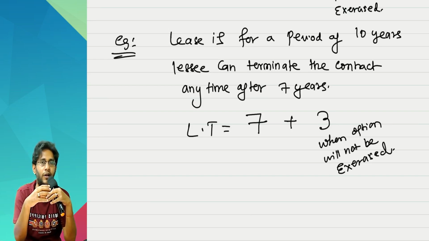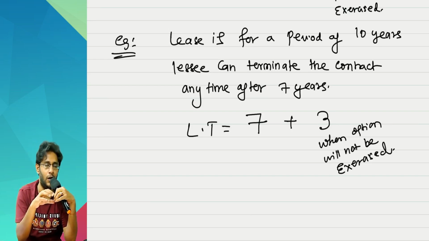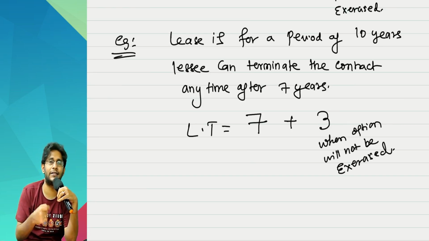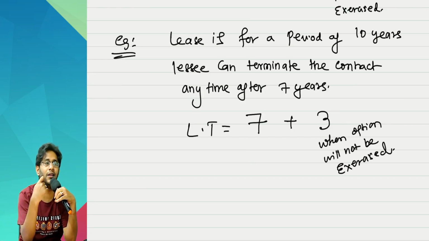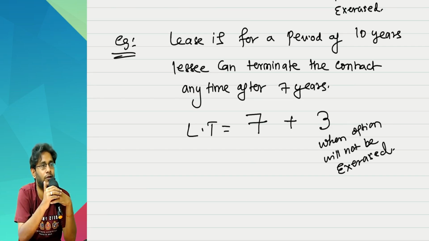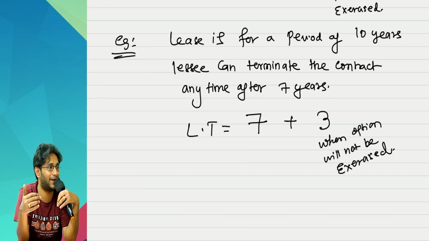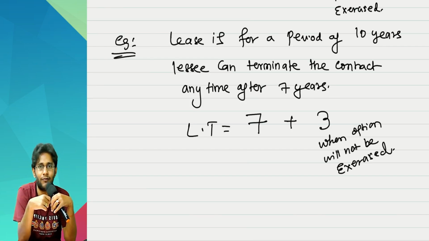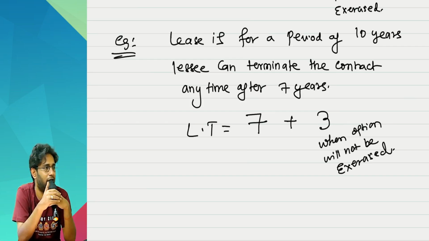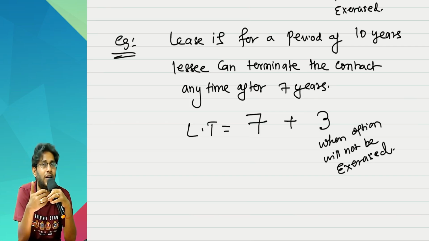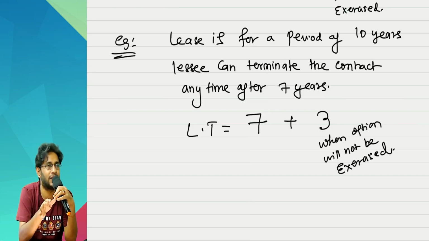I took an asset on lease for 5 years. On the first day only, the lessor gave me a right to extend the lease by another 5 years also. In case I exercise that, overall my lease period will be 10 years. But on the first day what I thought is, my business that much scope is not there. After 5 years anyway business success is not guaranteed. Even if I work for 5 years, that's a big deal. And what you thought is, a right to extend, an option, you will not exercise